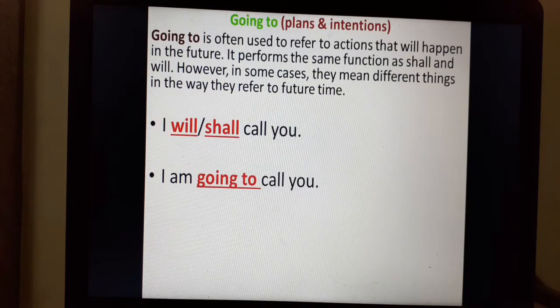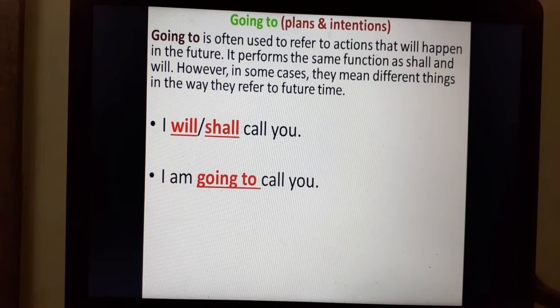Now, going to form. Going to form is also used for simple future tense. Going to is often used to refer to actions that will happen in the future. It performs the same function as shall and will. However, in some cases, they mean different things in the way they refer to future time.